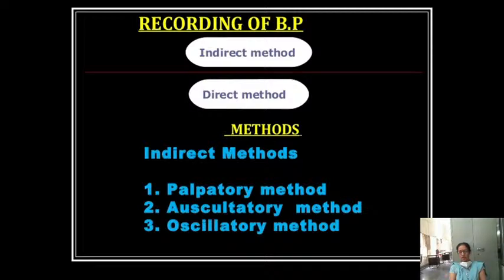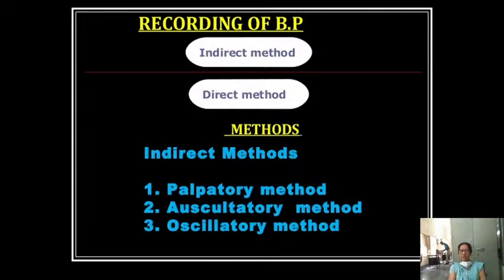Indirect method is done in human beings, and that is palpatory method, auscultatory method and oscillatory method. Yesterday I forgot to mention a word about oscillatory method. Whenever you are raising the pressure, appearance of oscillations is your systolic and disappearance of oscillations is your diastolic pressure. This is not very reliable, so it is not usually practiced, but for the sake of saying, we are doing it by 3 methods.